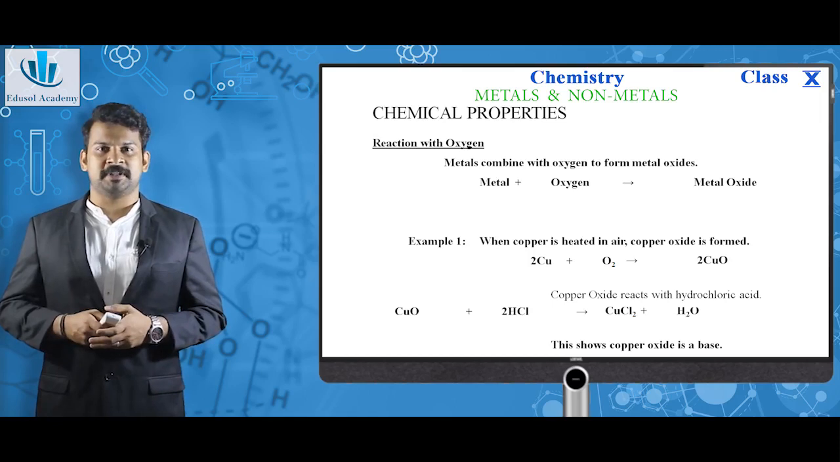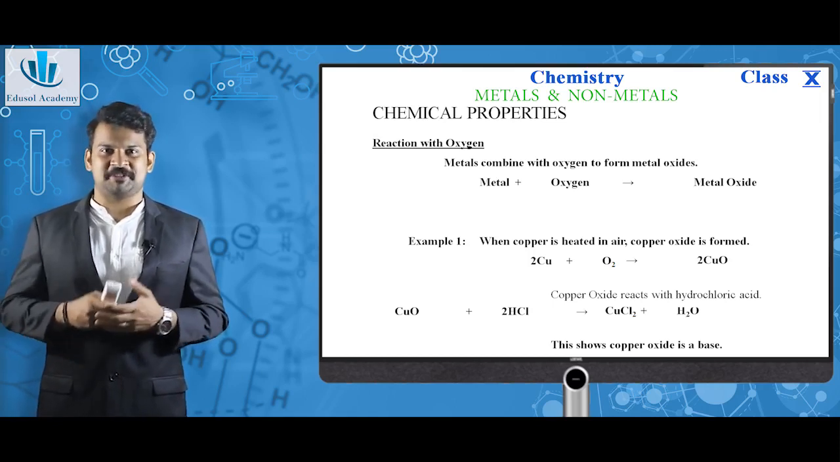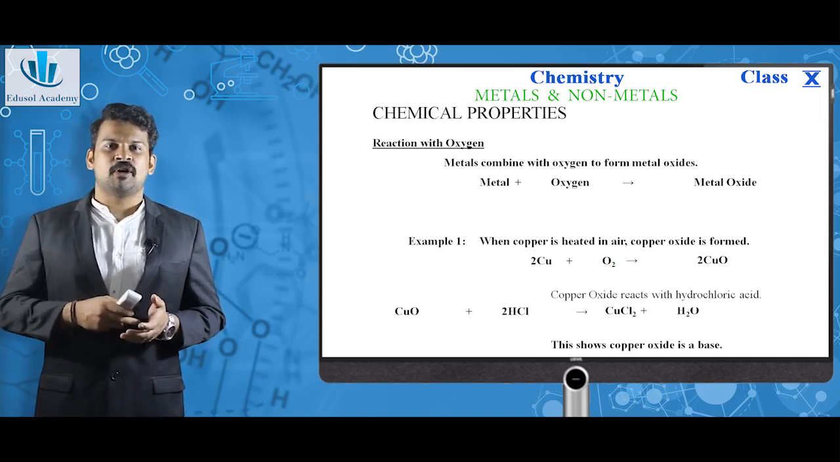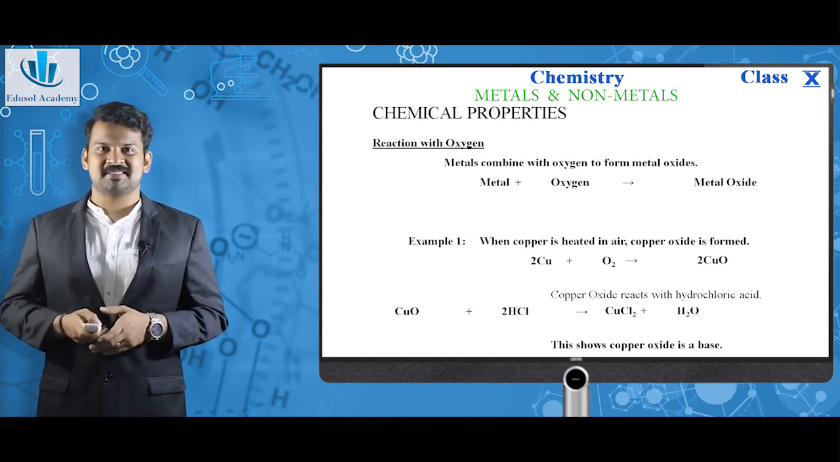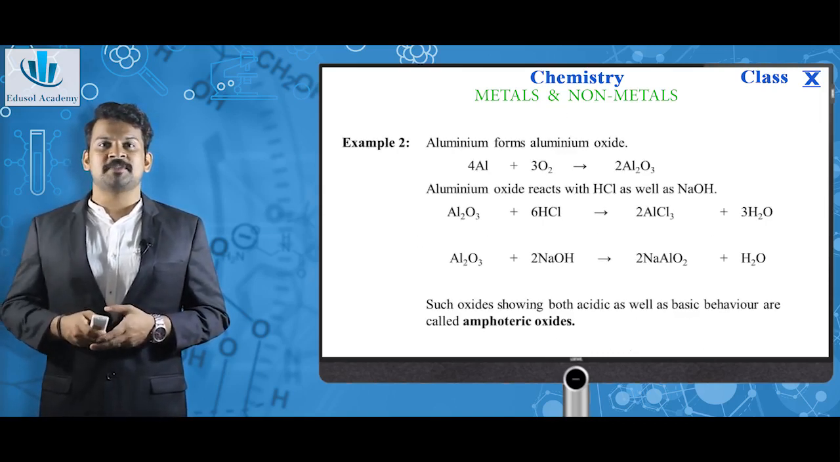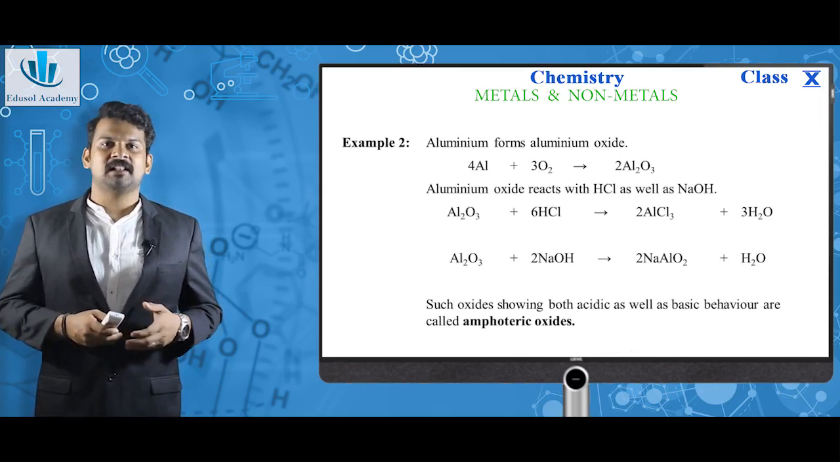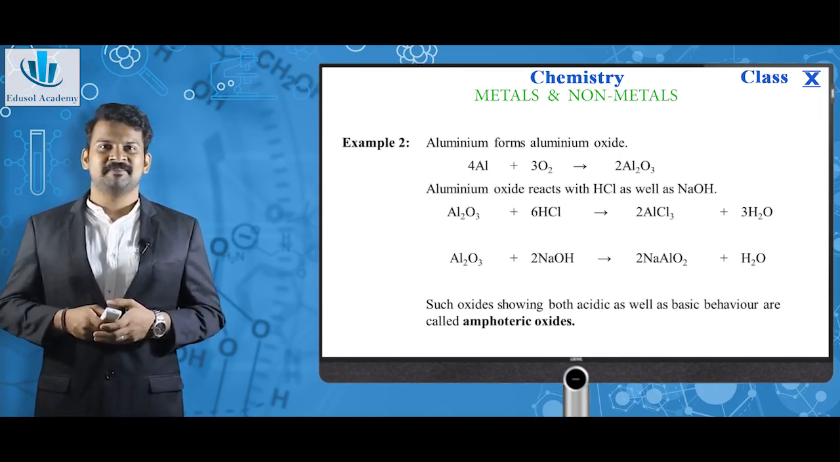Copper chloride is formed here. This is an example that we learned in the previous chapter. A salt is formed here plus water, which means copper oxide is a base. Next example, aluminium forms aluminium oxide. Al plus O2 giving Al2O3, aluminium oxide.